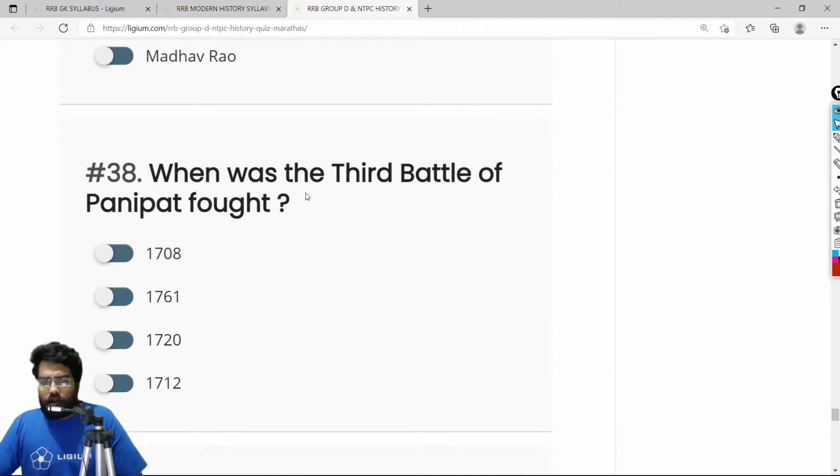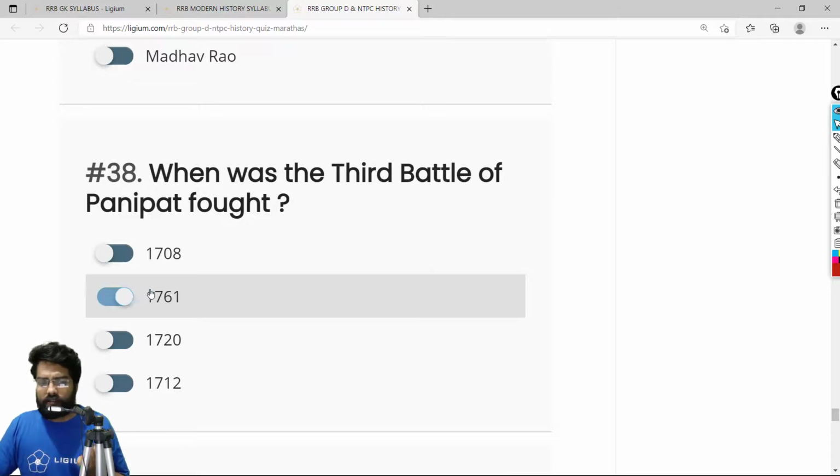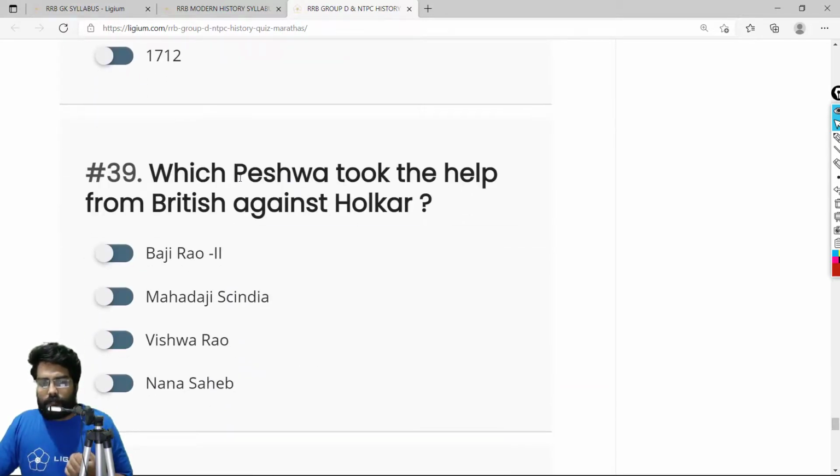Okay. When was the third battle of Panipat fought? We obviously know it's 1761. It's a very easy answer, 1761. Which Peshwa took the help from the Britishers against Holkar?